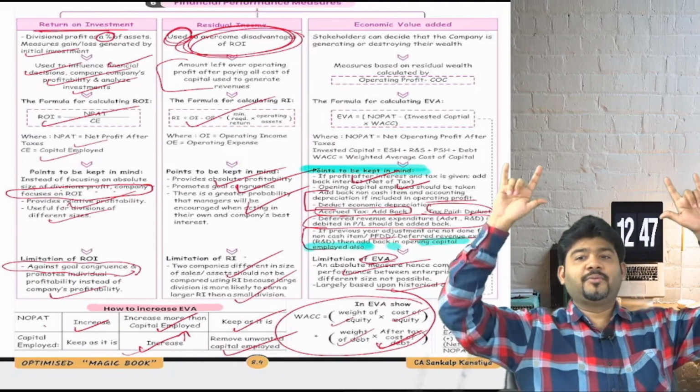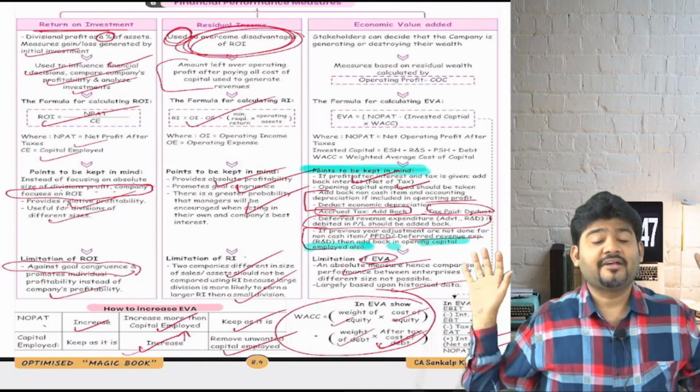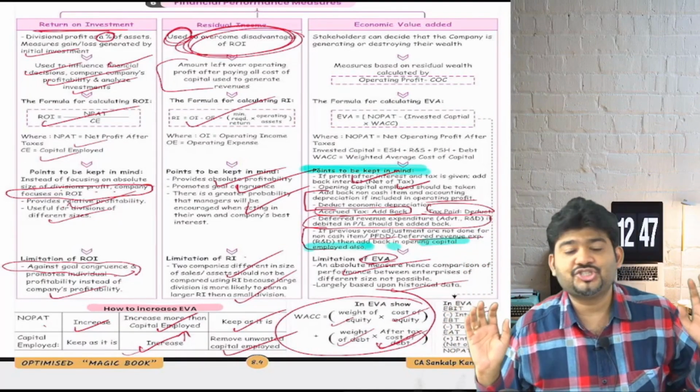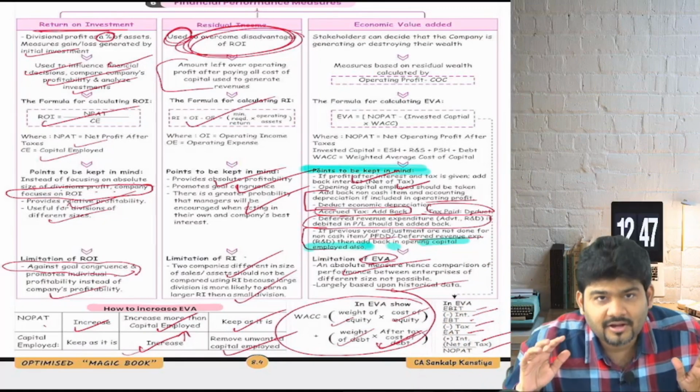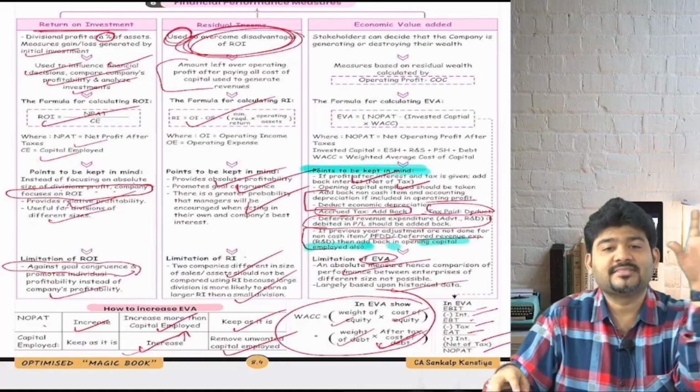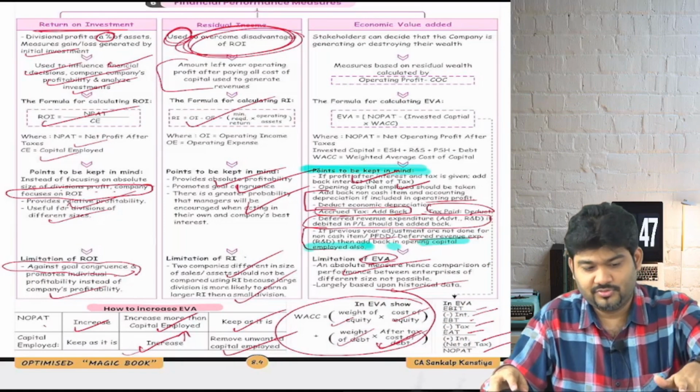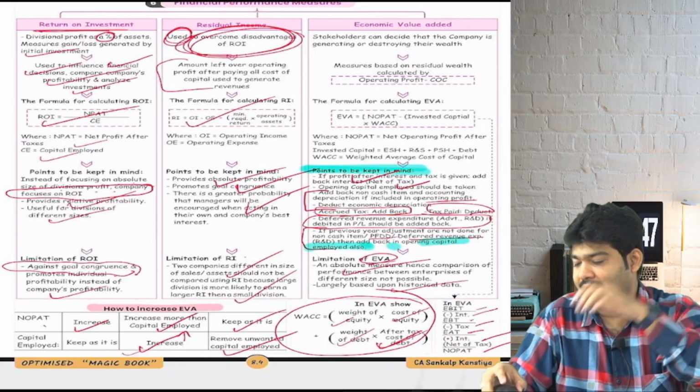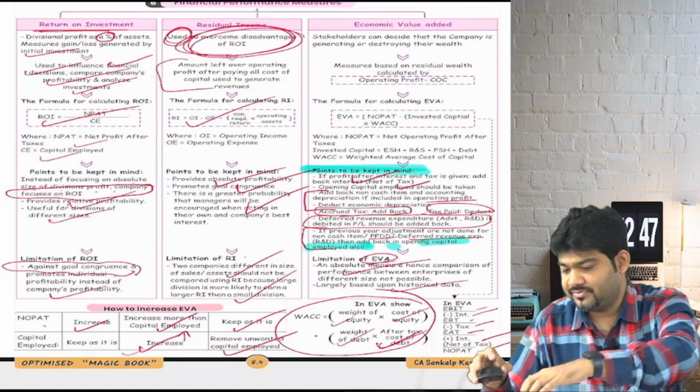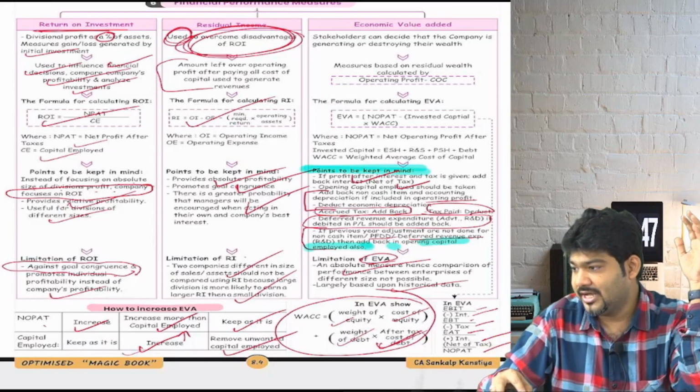Are we clear, everybody, with EVA? Are we clear with all three financial measures? Yes, everybody? Yes. So with this we complete all our financial measures.